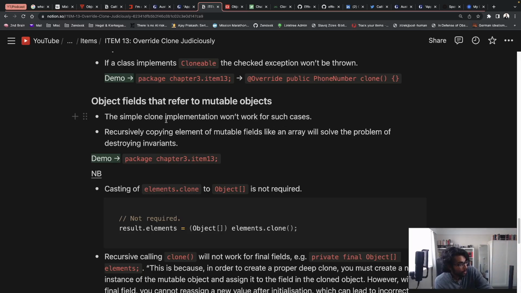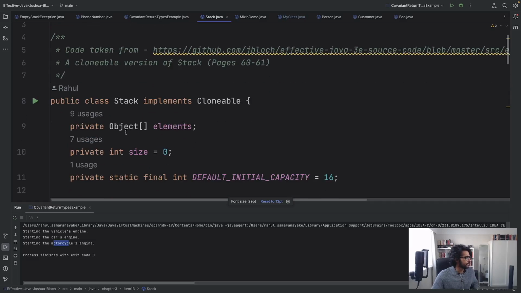For an array, we need to recursively copy all the elements of the mutable field, like an array, to avoid destroying invariants. We don't want to have arrays in two different states where we have two objects. So we have object A and then object B that was copied off object A, both pointing to the same array. That could create corrupt states. And that's what we see in this Stack class.